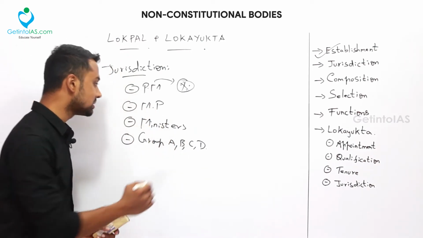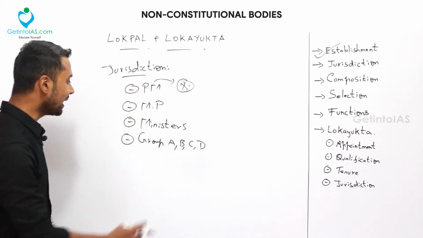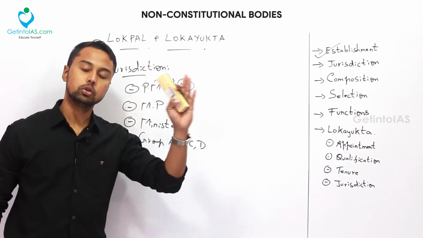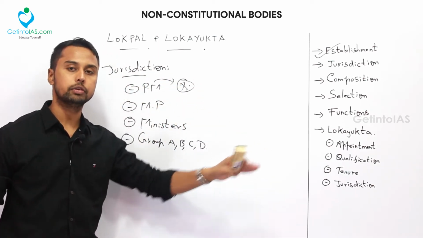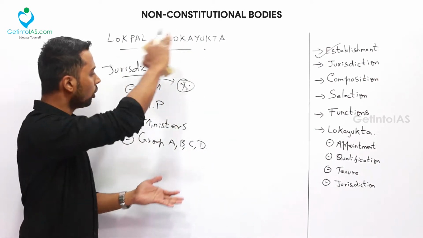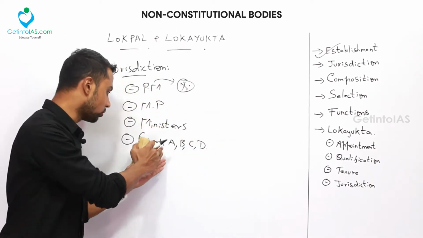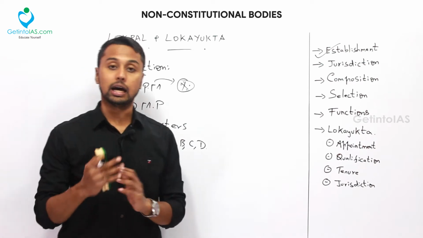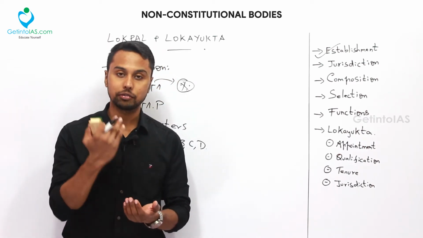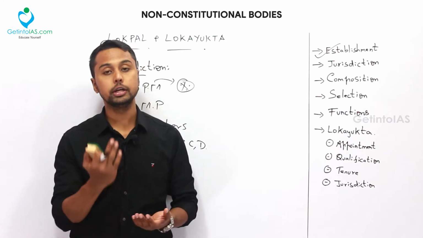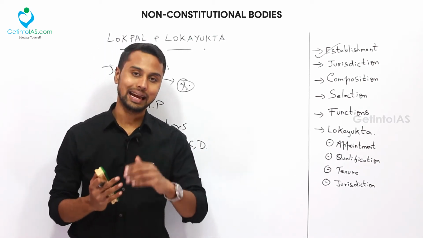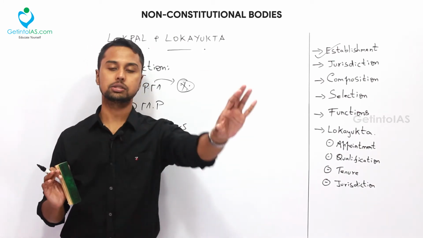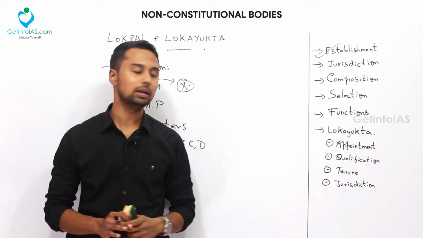All the MPs and all the ministers are also included, and group A, B, C, D posts of the central government. Those officers also come under the ambit of this Lokpal. So plainly, if the concerned ministers, the group A, B, C, D officers, the Prime Minister and all the MPs are involved in corruption, taking bribes, or not doing their duties properly, then the citizen can complain. Lokpal is nothing but a citizen grievance redressal body. The citizen can just go and complain to the Lokpal. That is the simple process of Lokpal, and that is its jurisdiction.